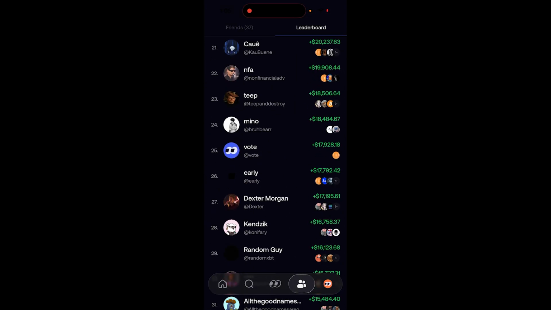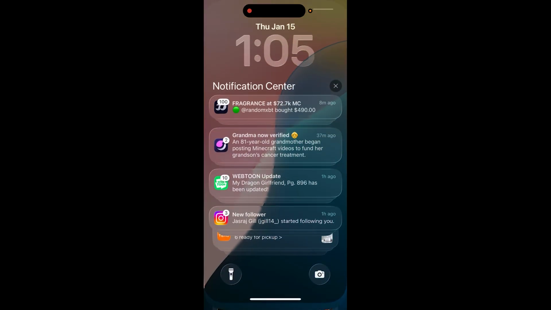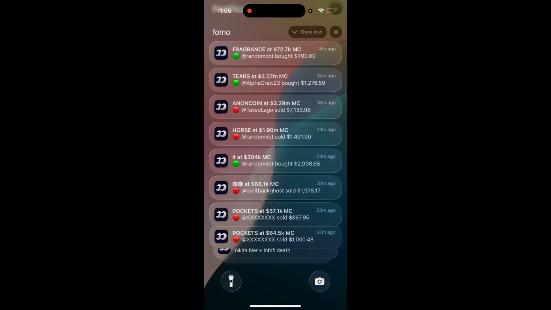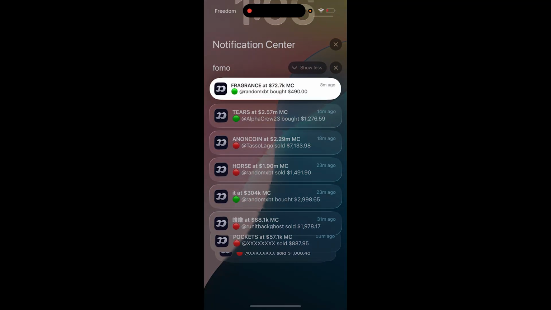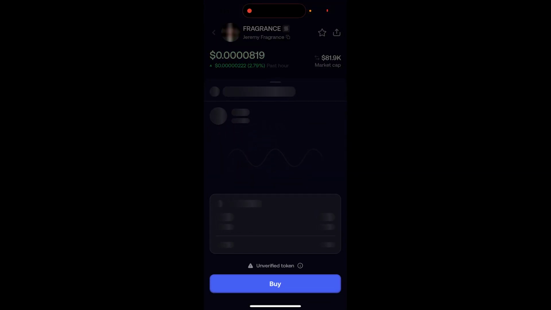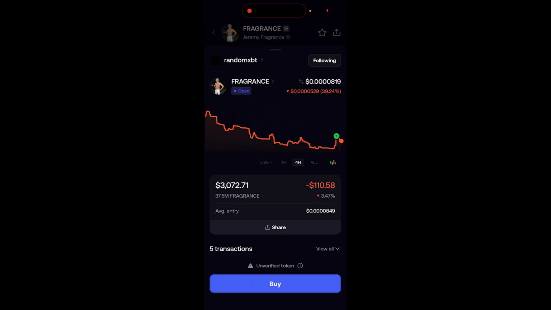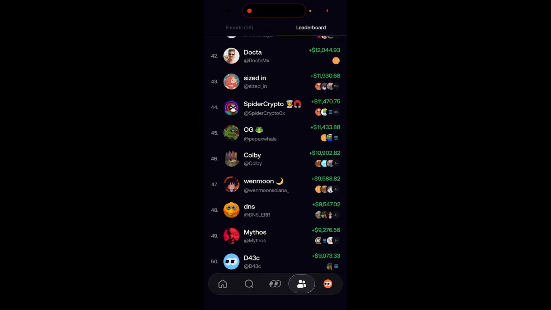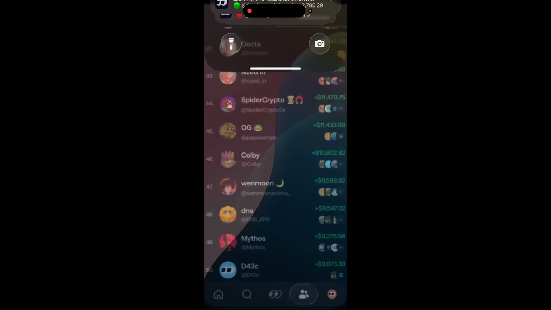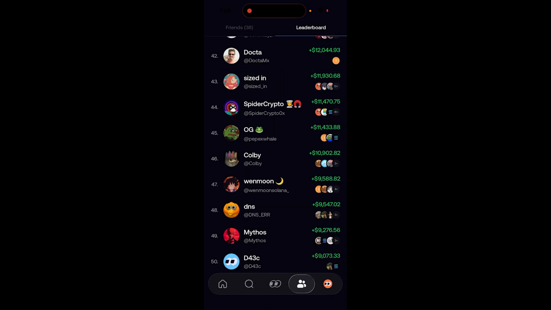And whenever he buys, it's gonna send you a notification like this. As you can see, this person bought this coin at this time. Look, he bought it and it's dipping. So yeah, basically whenever you see a notification, you check the trade and you see if it's good.